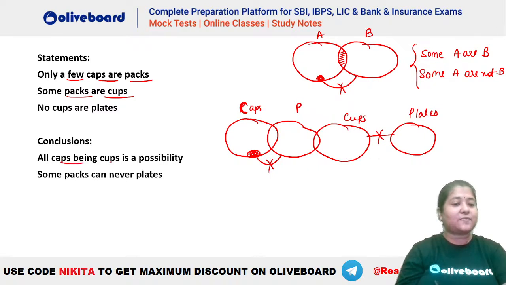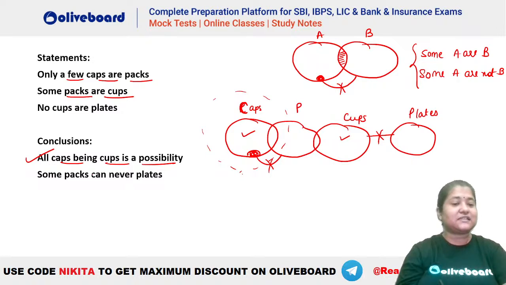Now all caps being cups is a possibility. Can all caps go inside your cups? You can see these two are independent of each other. We could have drawn the cups like this as well, right? There is no negative information between the two. So if there is no negative information between the two, there is a possibility that caps can go inside your cups for sure. So you can say yes, it is a possibility.